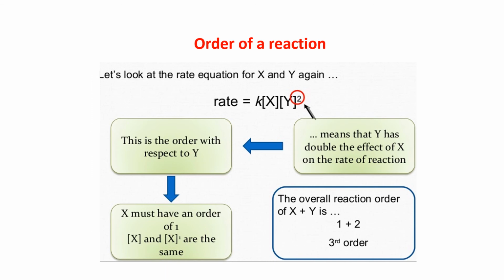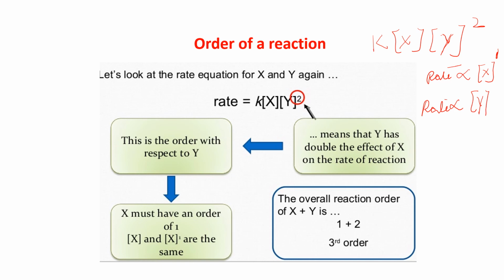Now another example to calculate the order of a reaction. Suppose we have a reaction where rate equals k x y to the power 2. That means in the rate law we found that the rate with respect to x has x to the power nothing, that means 1, and the rate is proportional to y to the power 2.